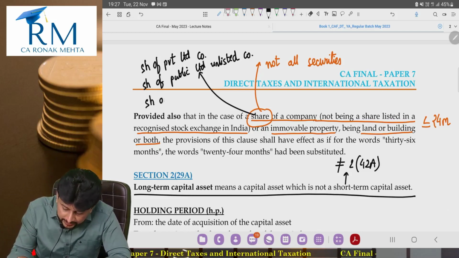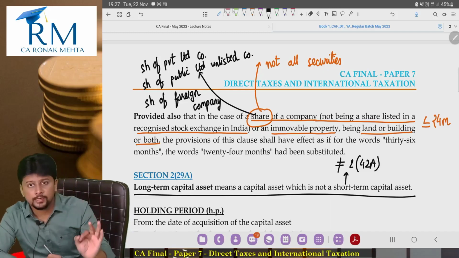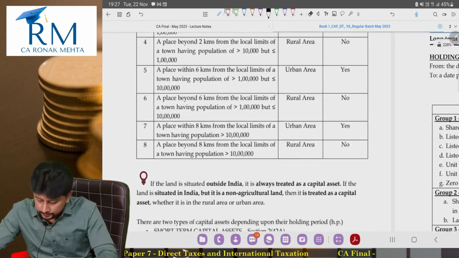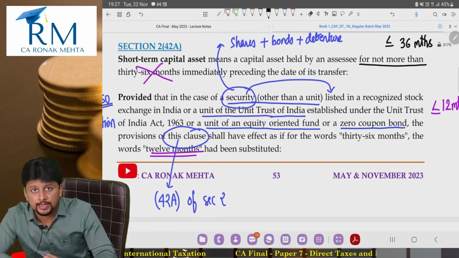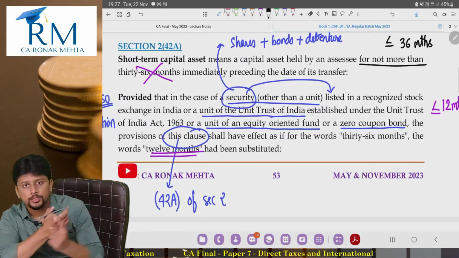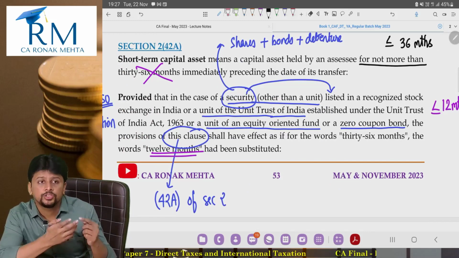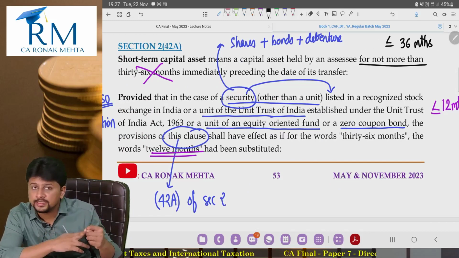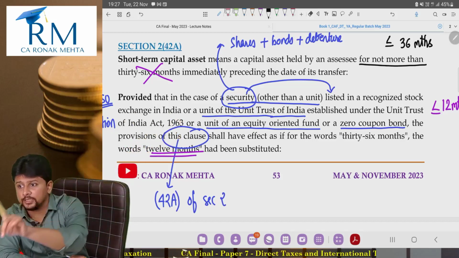Third, if you understand, I can also cover shares of a foreign company here. Share of a foreign company, is it listed in a recognized stock exchange in India? No. Example, shares of Microsoft, shares of Tesla, shares of BMW, shares of let's say Walmart, they are all listed outside India, so they don't fall in the 12 months criteria.